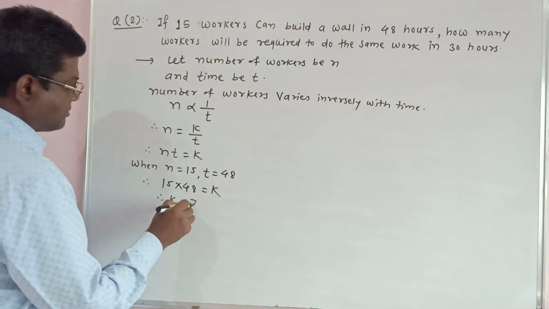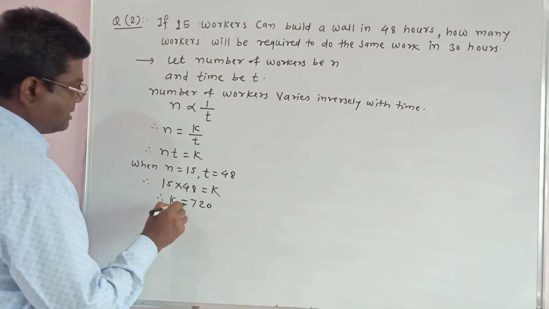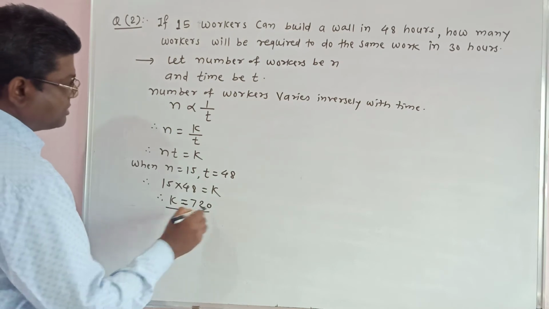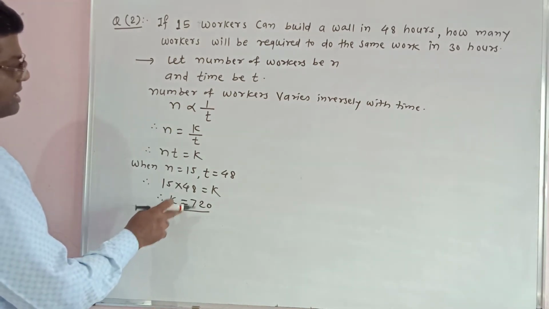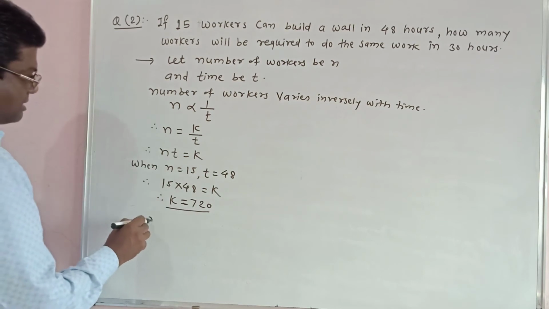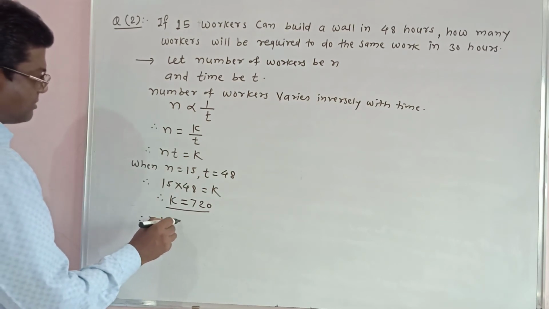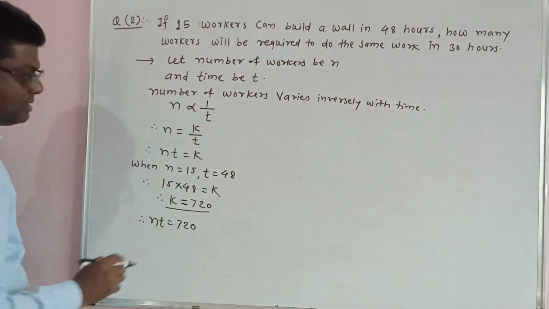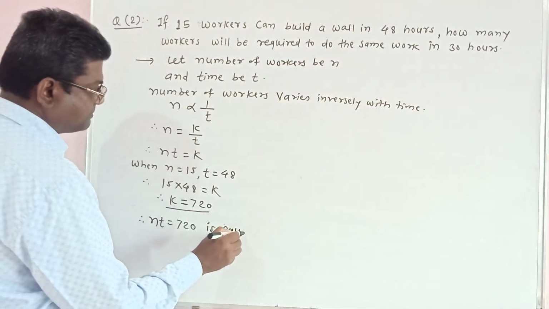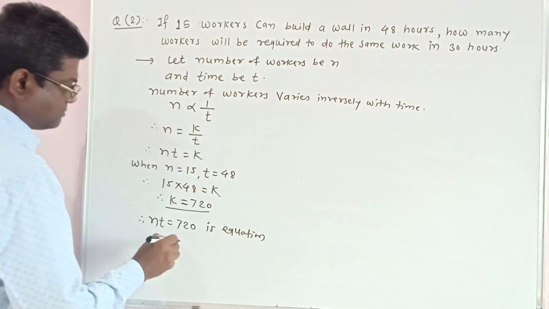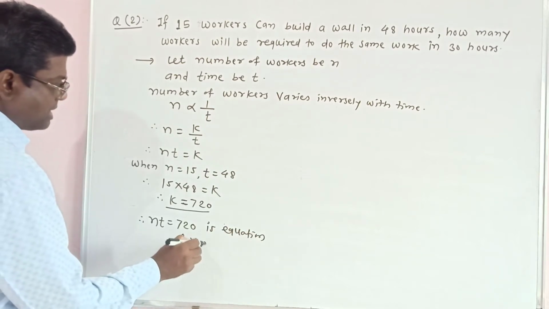Therefore, k is equal to 720. This is the constant of proportionality. Put this value of k in the above equation. Therefore, nt is equal to 720 is the equation of variation.